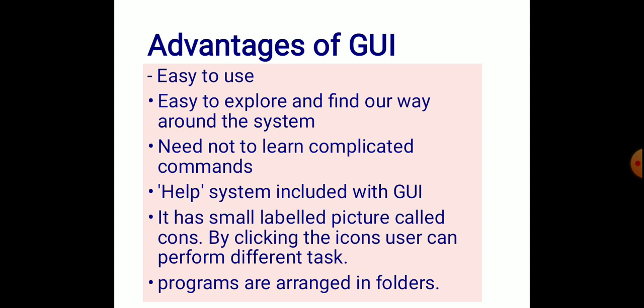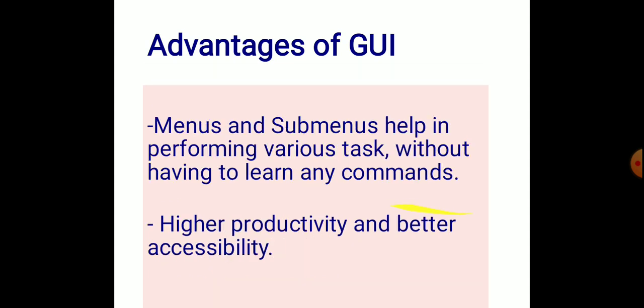Programs are arranged in folders, and menus and submenus help in performing various tasks without having to learn any commands. But in CUI, there are no menus and submenus to provide the commands. All the operations are performed by typing the commands at the command prompt. So GUI has higher productivity and better accessibility.